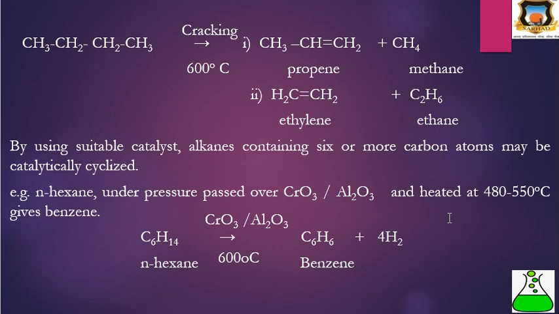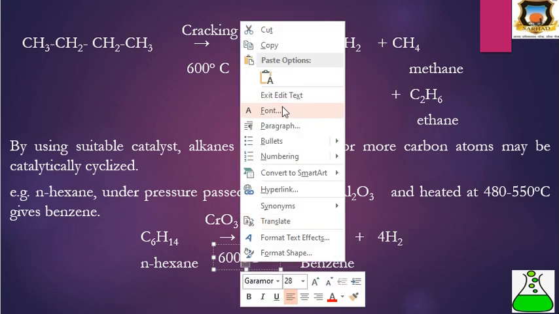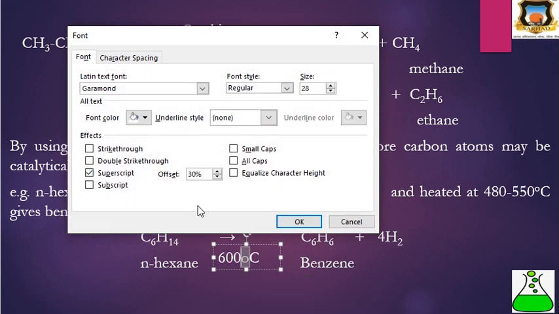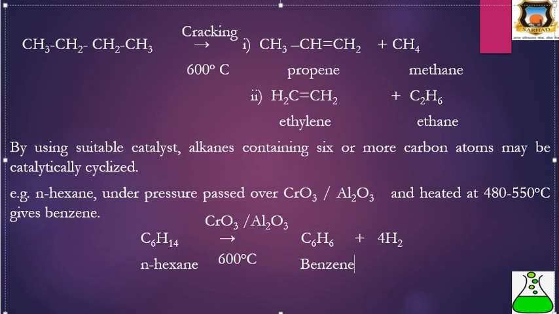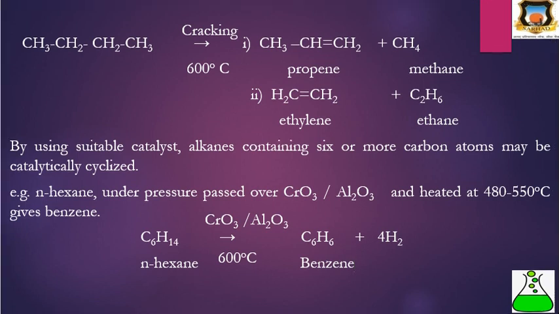It is converted into benzene plus four hydrogen molecules.